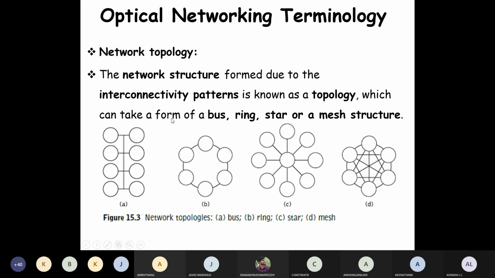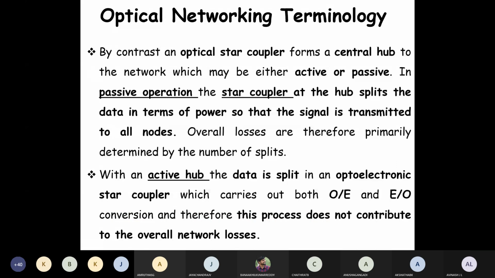We studied this star terminology in the passive devices: in the star coupler, when you send data at any one port, all other ports receive the equally divided signal. The same thing happens in the star topology also. The center hub divides the signal equally. That is very, very important.